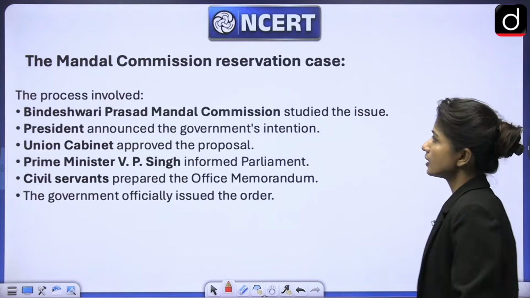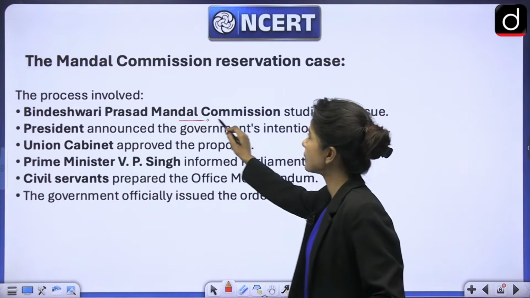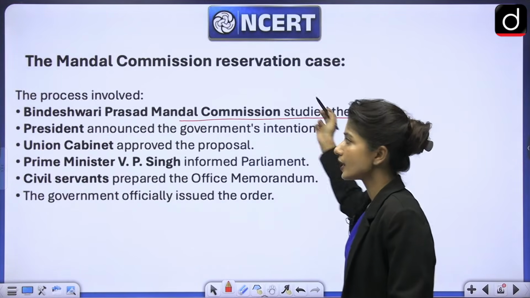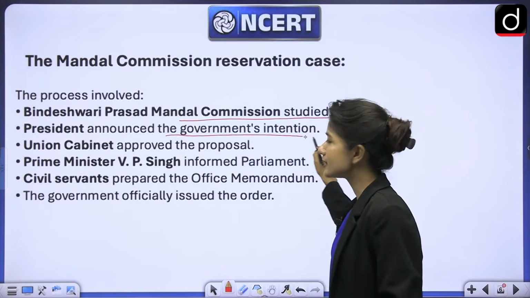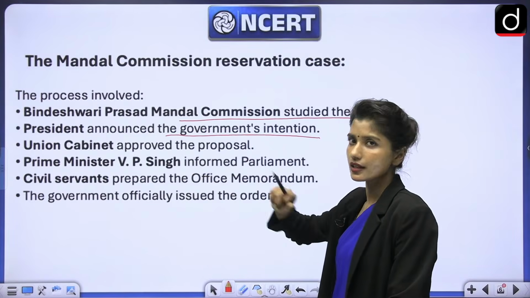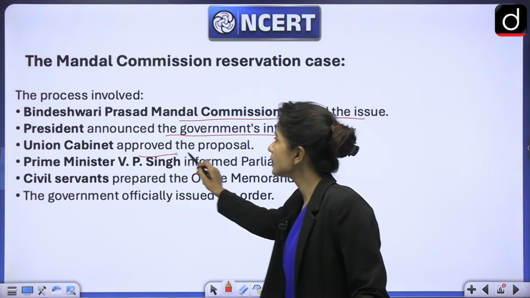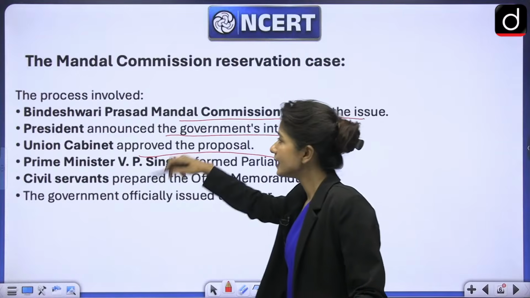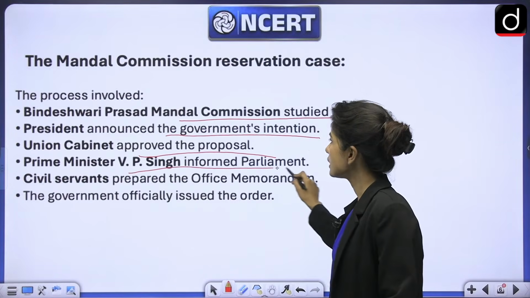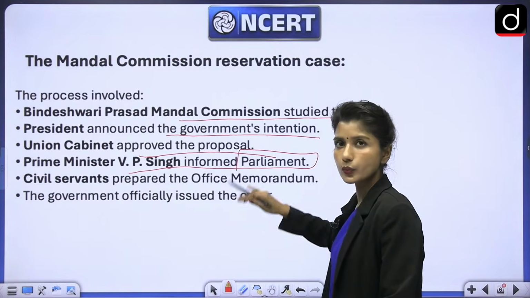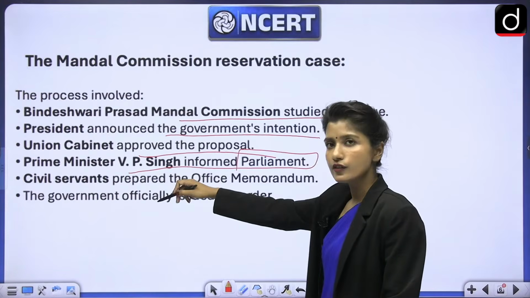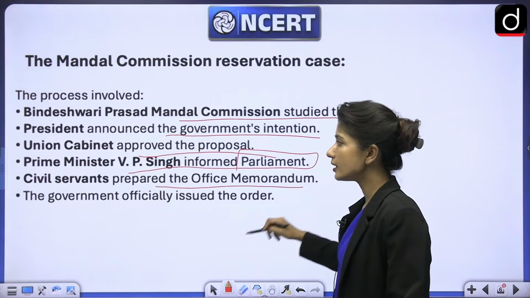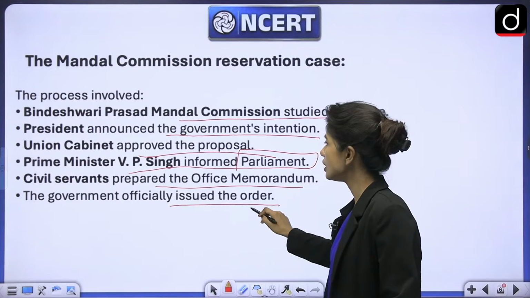And then the process involved, first Mandal Commission studied the issue. Then the President announced the government's intention that we want to do this. Then the Union Cabinet approved this proposal. Then the then Prime Minister informed the Parliament that we are going to do this. Civil servants prepared the office memorandum, and finally the government officially issued this order.